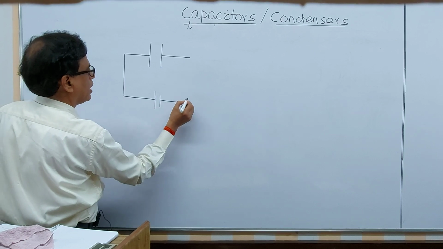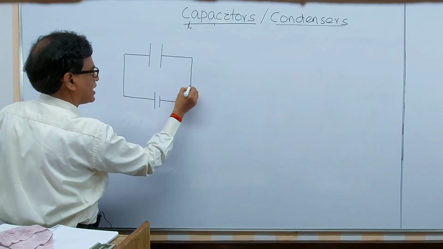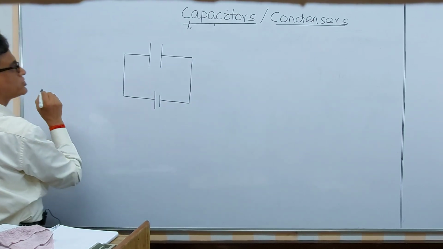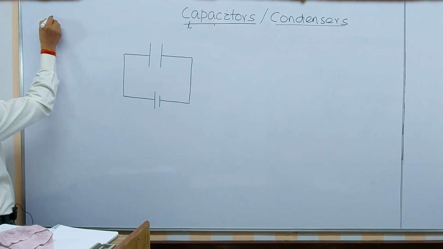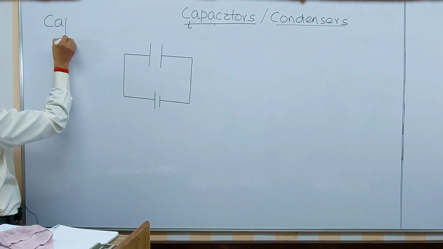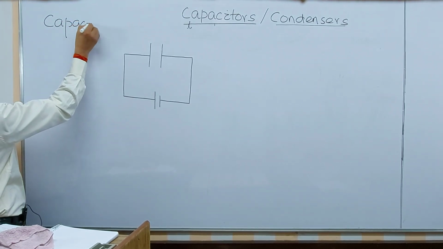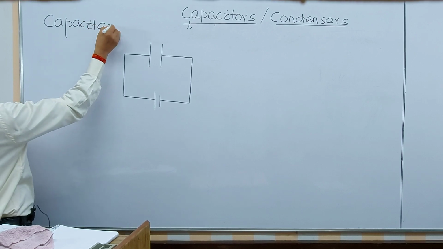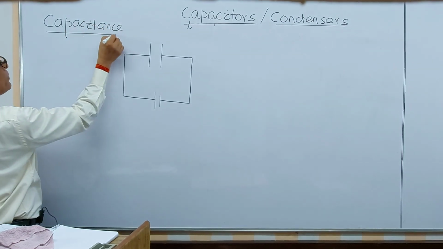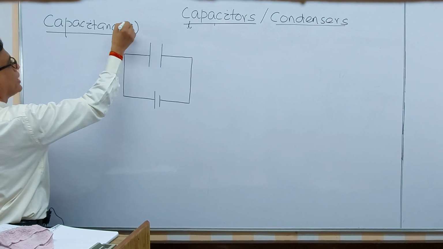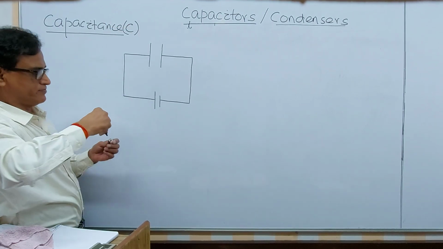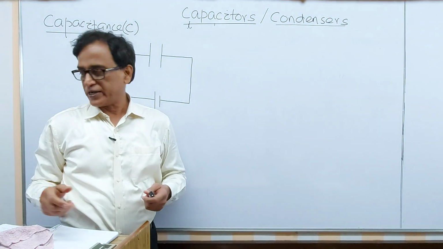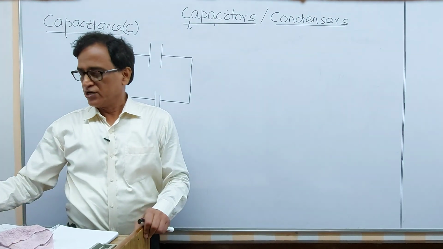I will explain how it can store the charge, called the charging of a capacitor, and will define a word called capacitance. I will define the word capacitance, represented by the symbol capital C, and the charging of a capacitor. Now you see, now here,